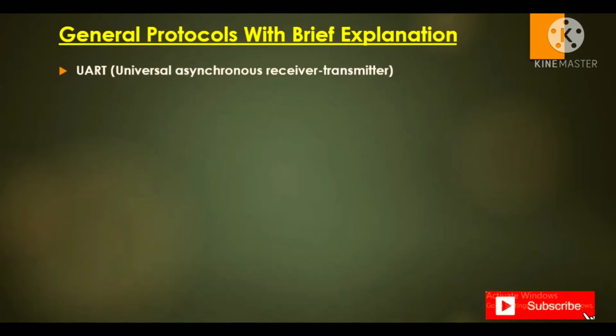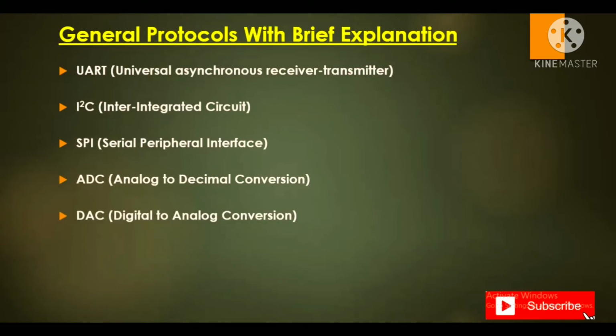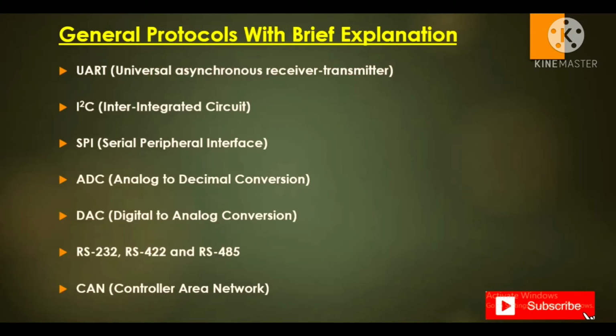The basic protocols: the first one is UART, universal asynchronous receiver and transmitter, and next I2C, or we can call it I squared C. Its abbreviation is inter-integrated circuit. Next is SPI, serial peripheral interface, then ADC, analog to digital conversion, and DAC, digital to analog conversion, and some other asynchronous protocols like RS232, RS422, RS485, and CAN, controller area network.